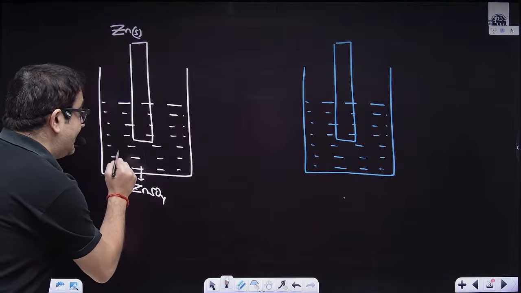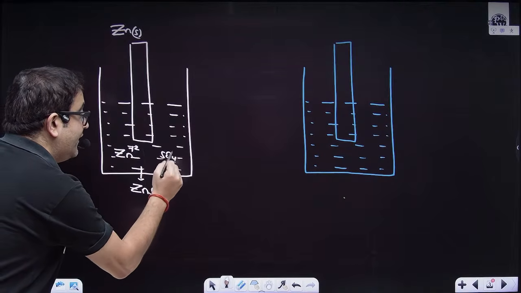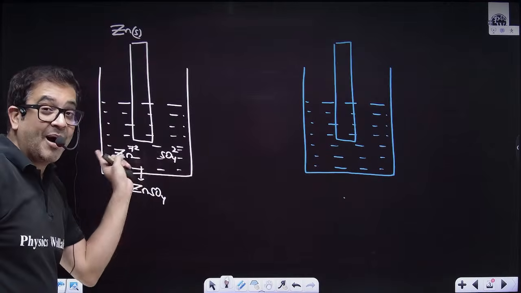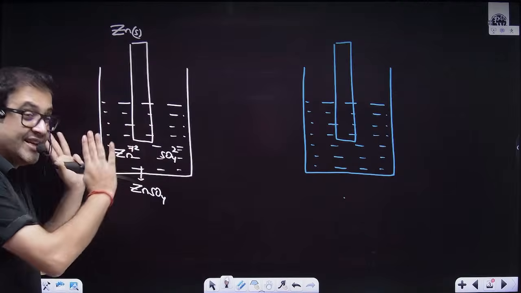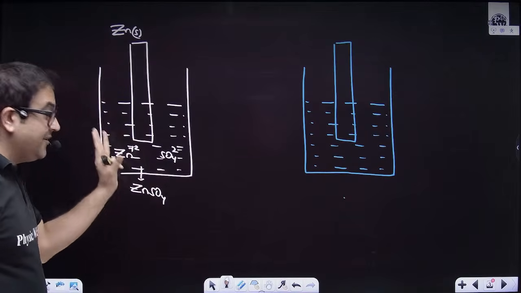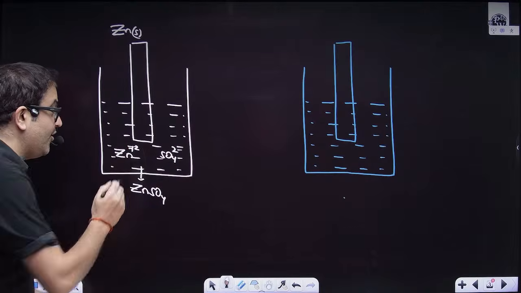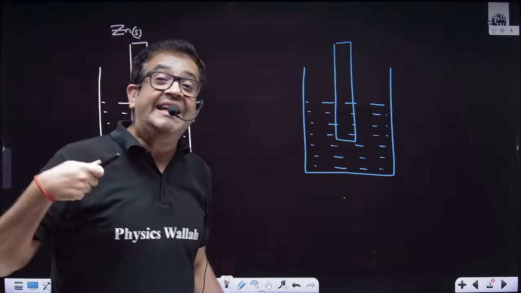It will completely dissociate and form Zn plus 2 ions and sulfate ions in equal amount. So the amount is still equal. That means you can still say this is neutral. The solution is definitely neutral, but because of the presence of these ions, the solution is now conducting.